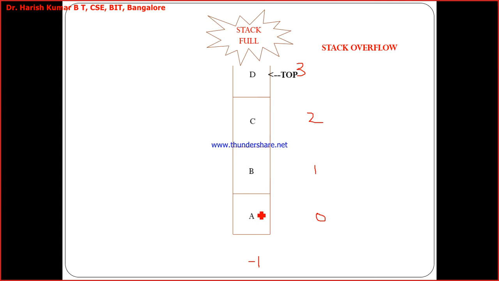A. And this is the one that will be getting deleted from the stack at the end, last. And which is the one that is inserted last? D. This is the one which got inserted into the stack last. And if I am removing, this one will be the first to be removed. Okay.